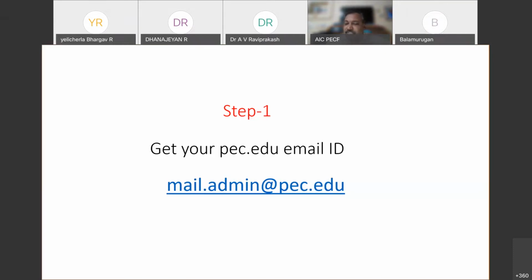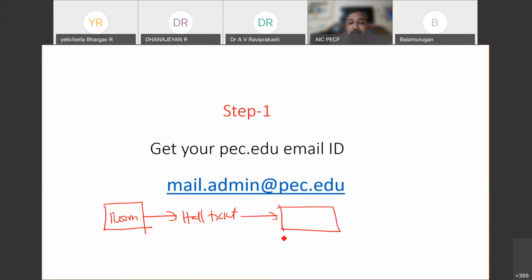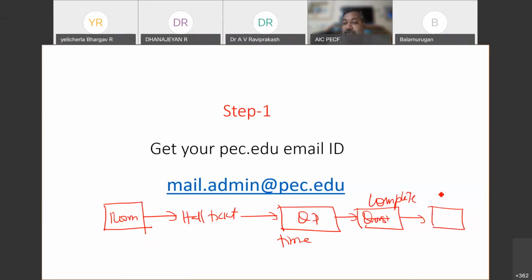You identify your examination room first, then produce your hall ticket, and then at the exact time of your examination you get your question paper delivered, and you complete your examination. After the examination time is over, your answer scripts are collected by the invigilator. This is the entire process.